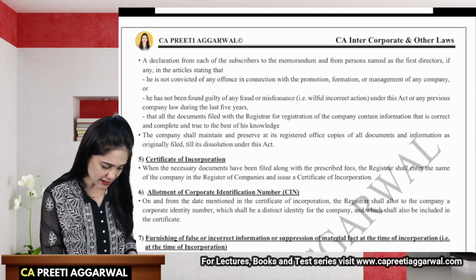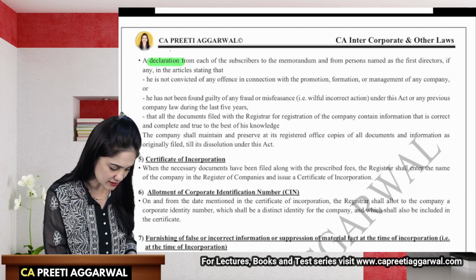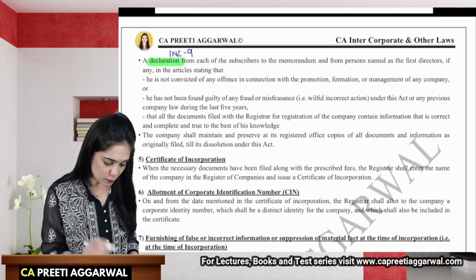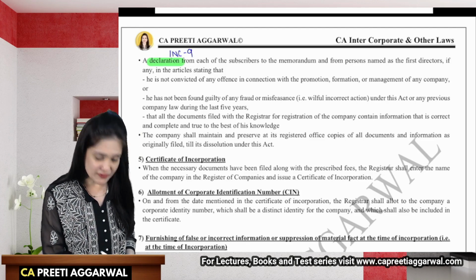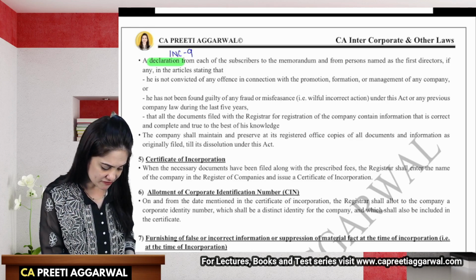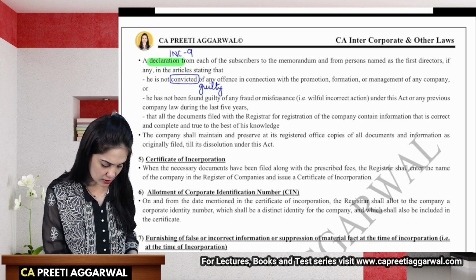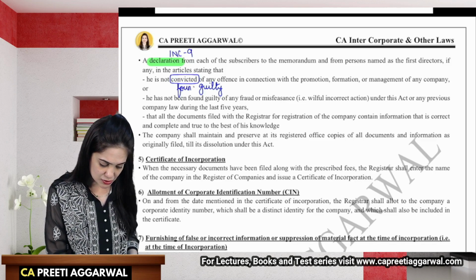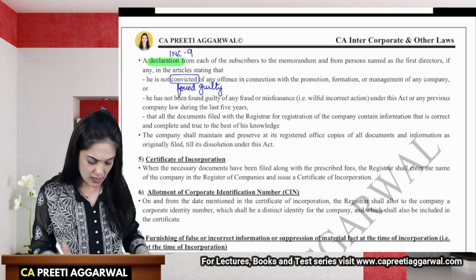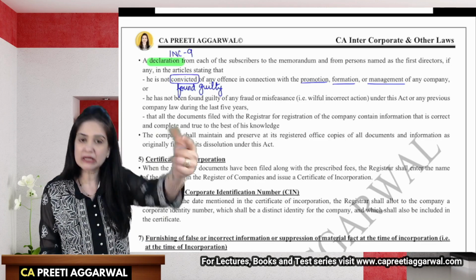A declaration, again a declaration from each of the subscribers to the memorandum. This declaration will be filed in INC 9. Now, what is this declaration? This is very important, students. Now, in this declaration, he will state that he is not convicted of any offense. Convicted means he is found guilty. The word conviction shows that the person is found guilty. So he has to say, no, I have not been found guilty of any offense in connection with the promotion, formation, or management of any other company.